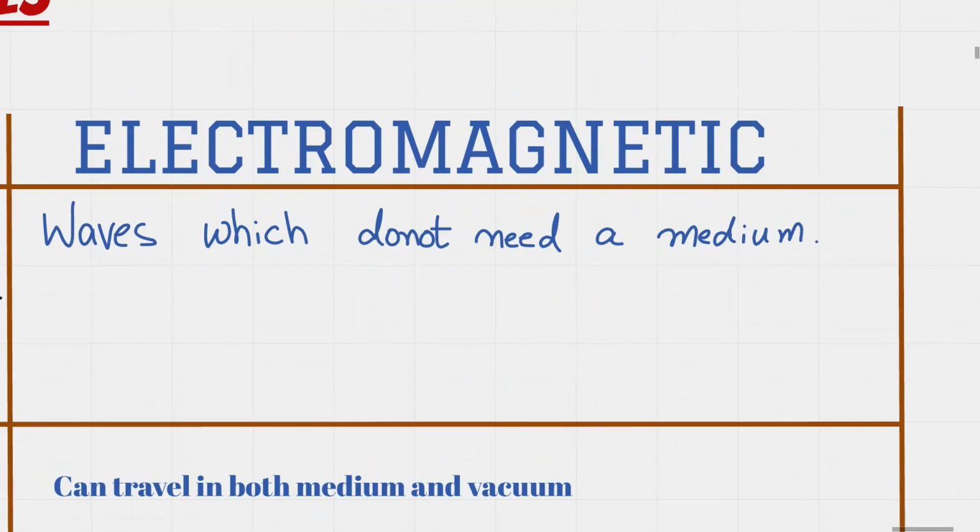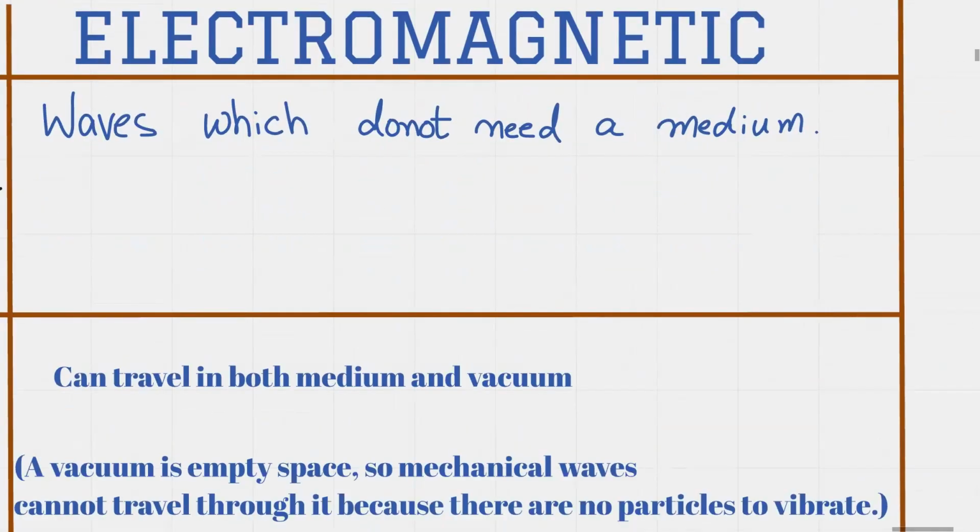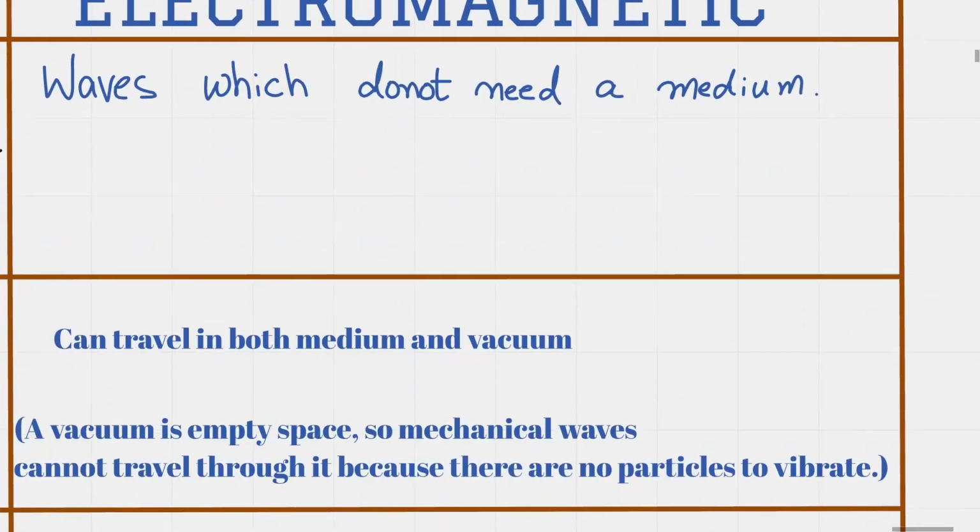Coming to the electromagnetic wave. Electromagnetic waves do not need a medium. Electromagnetic waves can travel in both a medium and in a vacuum. A vacuum is an empty space, so mechanical waves cannot travel through it because there are no particles to vibrate. Mechanical waves can only travel in a medium, and electromagnetic waves can travel in a medium as well as in a vacuum.